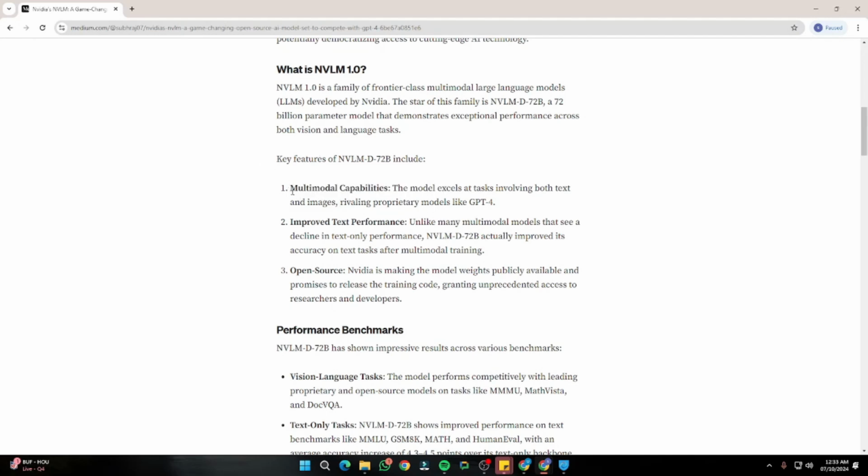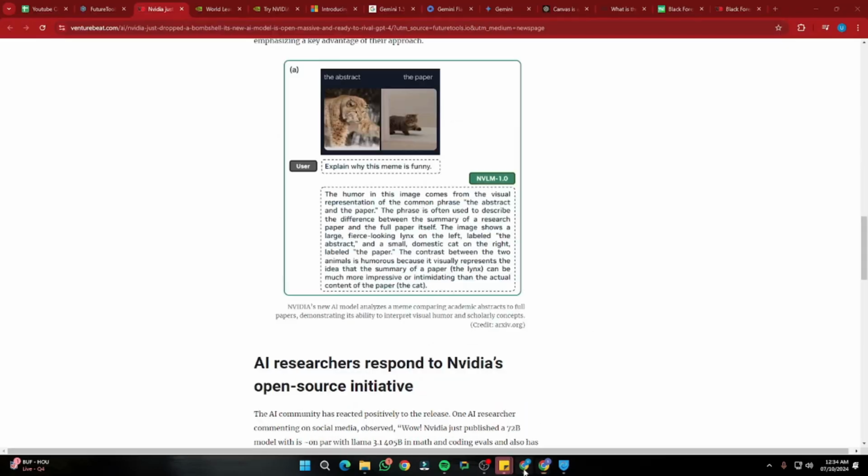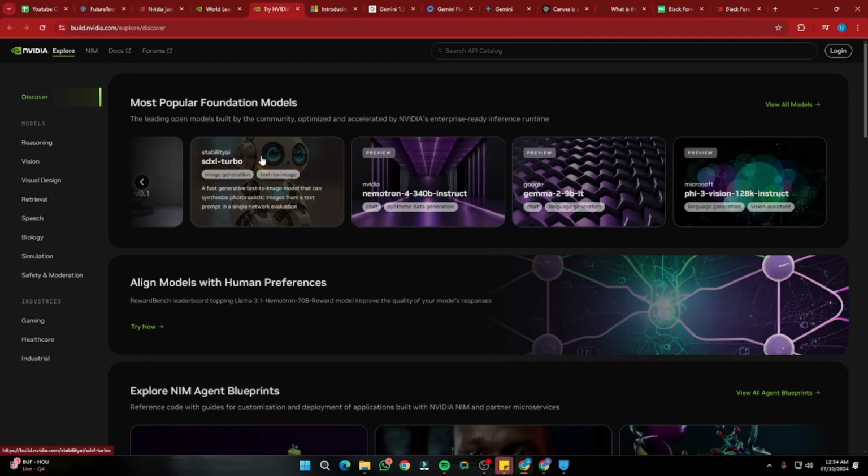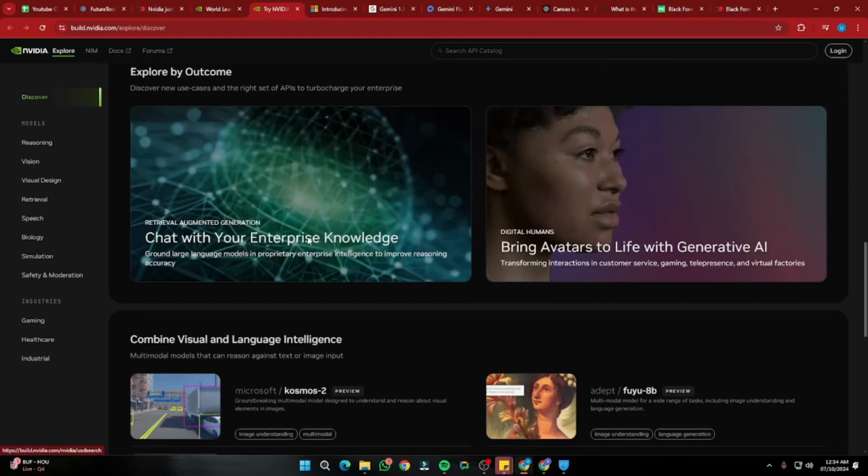It's going to offer multimodal capabilities, so you'll be able to excel at any task involving both text and images, rivaling proprietary models like GPT-4. You'll get improved text performance and it will be open source. If you want to try that out, you can absolutely do that in the NVIDIA model store right now without any problem.